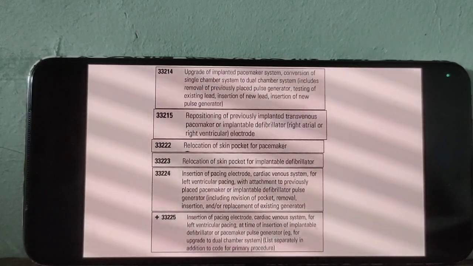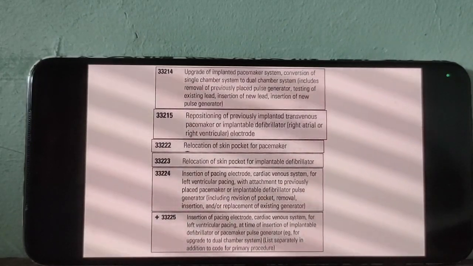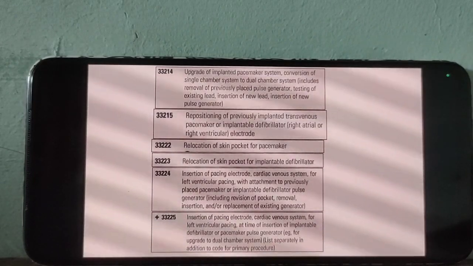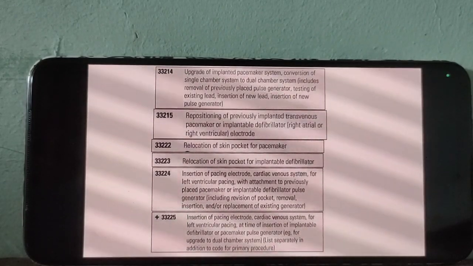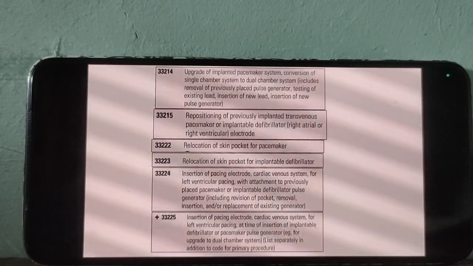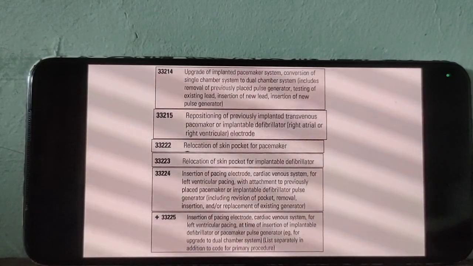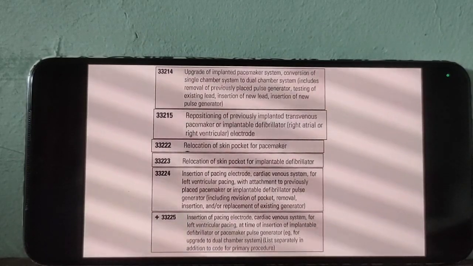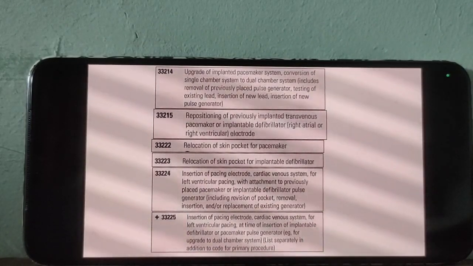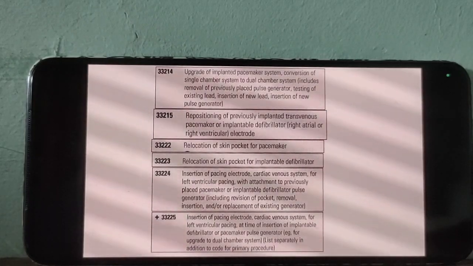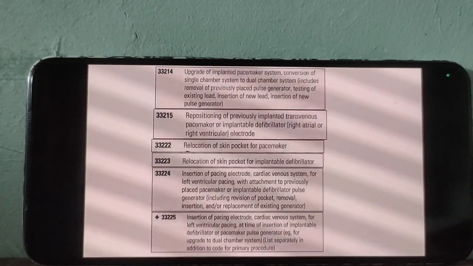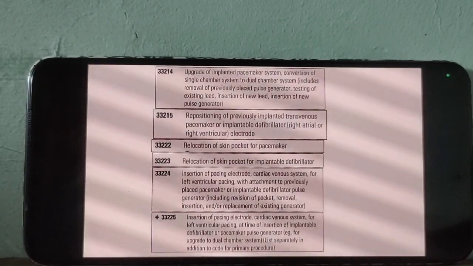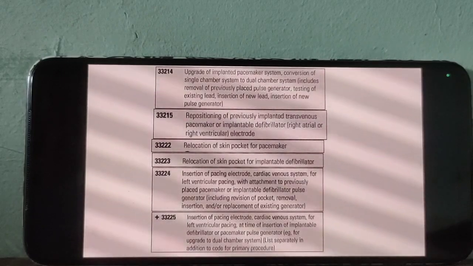Repositioning means that the device has slipped. The device has moved from the proper location. So for that, the doctor performs surgery again to relocate the device at the proper position. Slipping of device: the device has relocated to another, improper site.